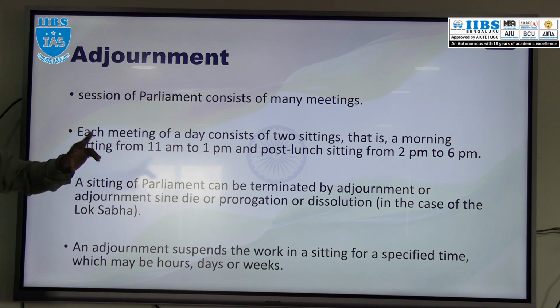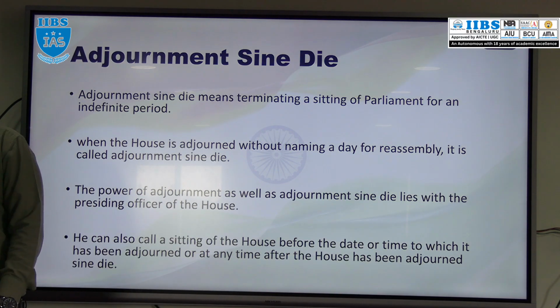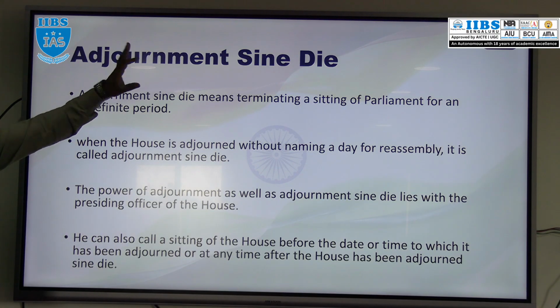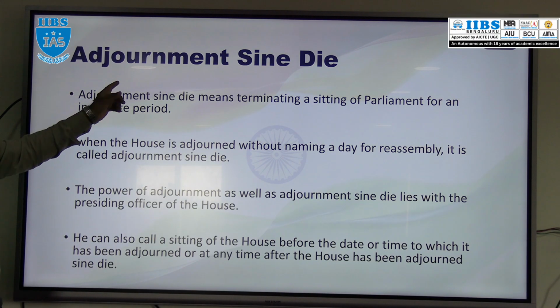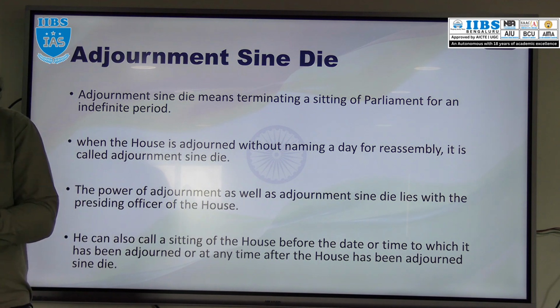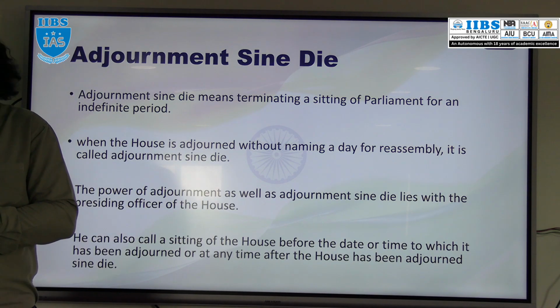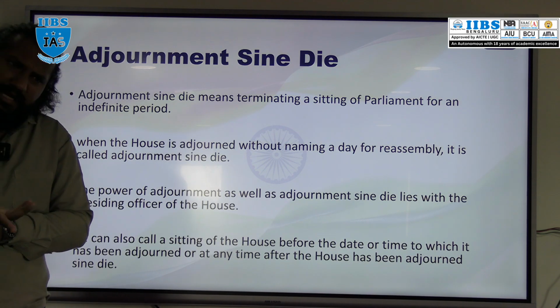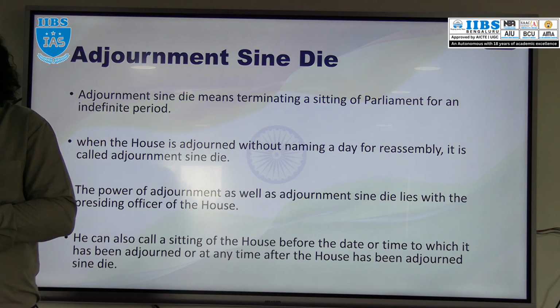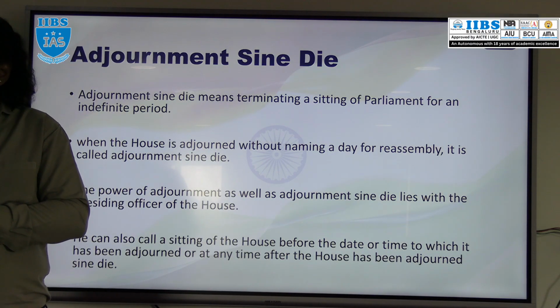Then adjournment sine die is also there. Adjournment sine die, prorogation, we will also discuss. What is adjournment sine die? Adjournment is the temporary suspension of the sitting of a particular house of a parliament, right? Either it can be issued in Lok Sabha or in Rajya Sabha. If it is issued in Lok Sabha, it is applicable to Lok Sabha only, not to Rajya Sabha. If it is issued in Rajya Sabha, it is applicable to Rajya Sabha, not Lok Sabha.